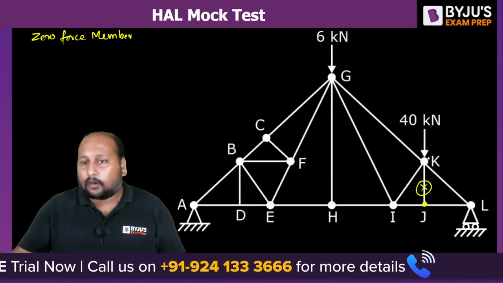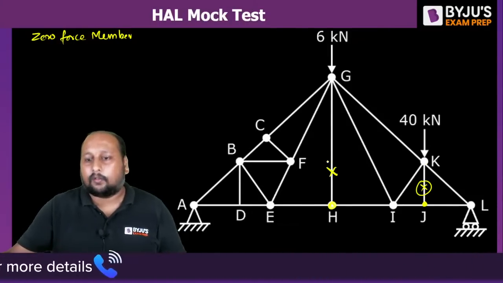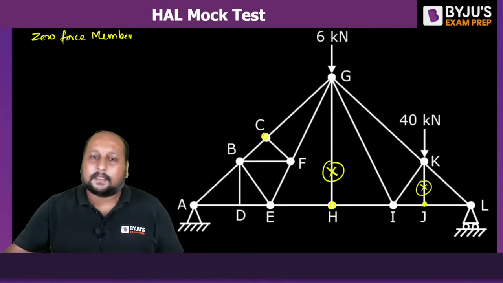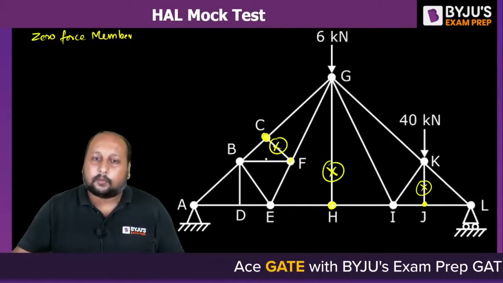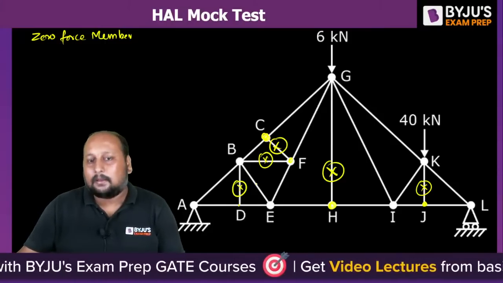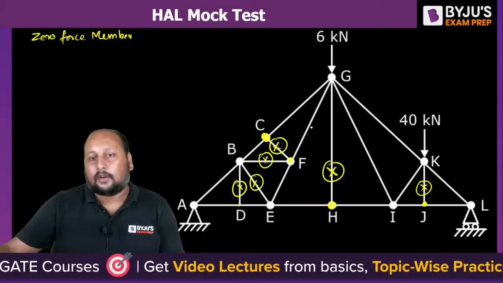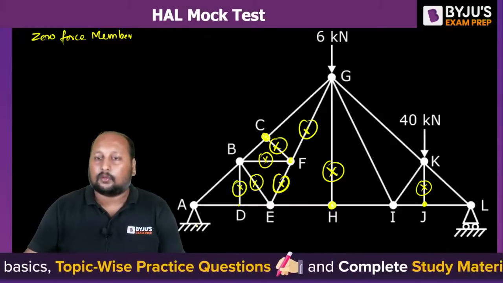At K there won't be one, because there are 4 forces here, not possible. H is a point, so this is a zero force member. In CF, if you take point C, this is a zero force member. In FB, if you take this point, this is a zero force member. In BD this is a zero force member. In BE this is a zero force member. Now if you take the complete truss, EF is a zero force member and this is also a zero force member.